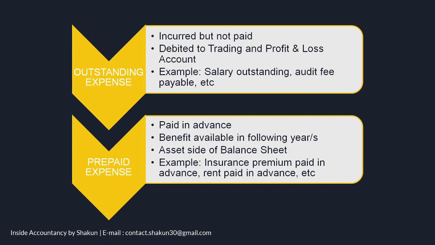Now if the insurance premium is paid till 1st of October, and our year ends on 31st March, then after March, April, May, June, July, August, September, 6 months insurance premium which has been paid relates to the next year. So therefore we call it a prepaid expense because it has been paid in the current year but it relates to the next financial year.